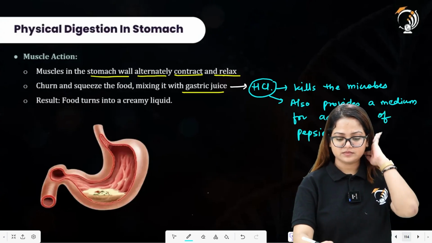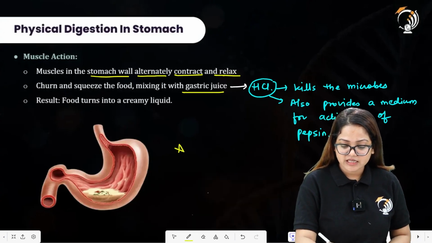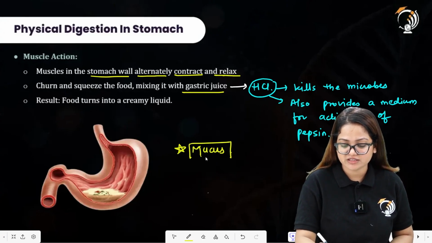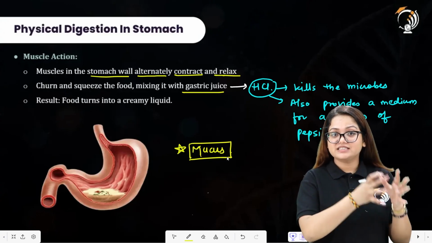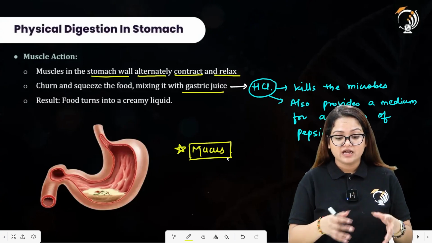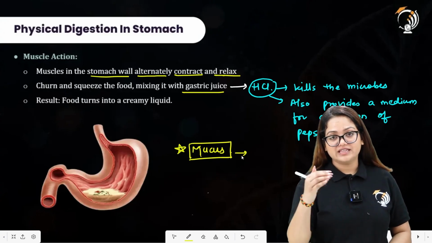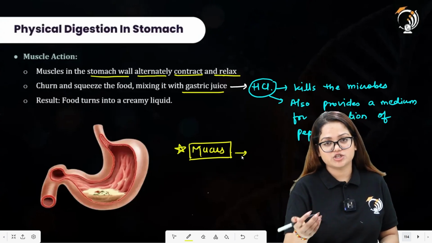Then the stomach's inner wall is surrounded by mucus. Why is there a need for mucus in the stomach lining? Because HCl is there, and it can damage the stomach lining also. So to prevent the stomach from the harsh effects of the HCl, there is presence of mucus.